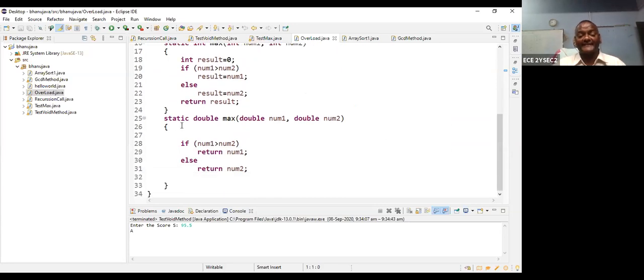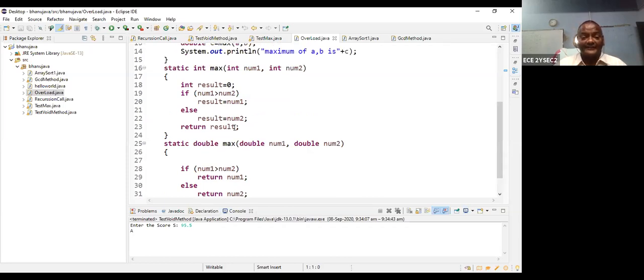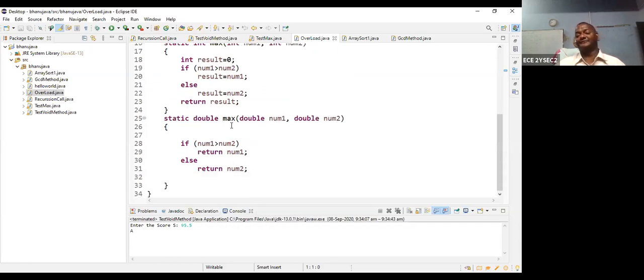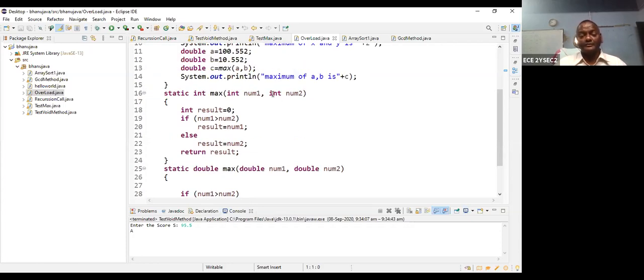So I can write another method. Another method, static double. What is the return type? Double. What is the name? Maximum. Can you please see what this is? Integer maximum, and here it is a double maximum. So this method can return the double value. Now double number 1, double number 2. What is the argument value? Maximum of A comma B.